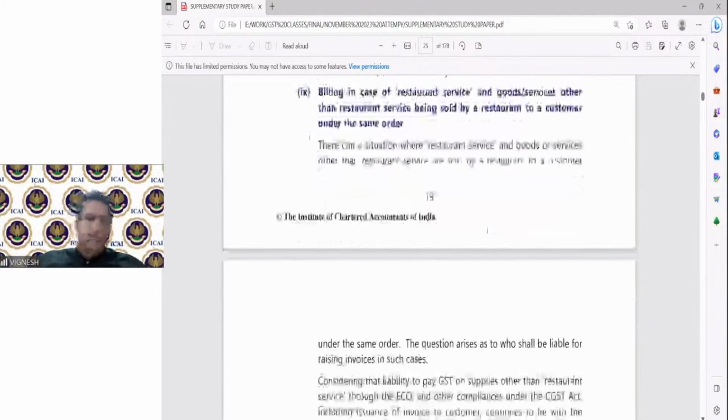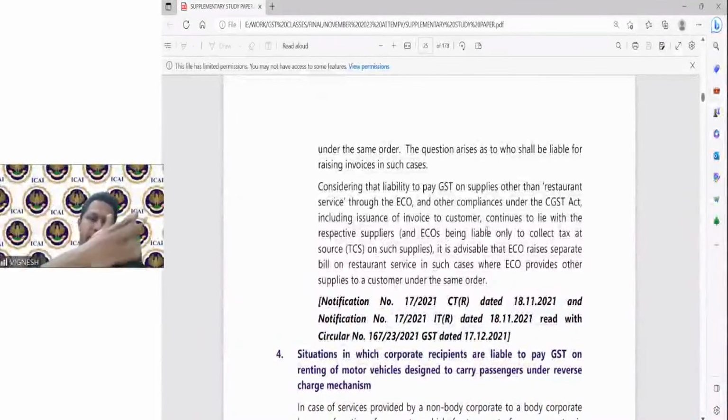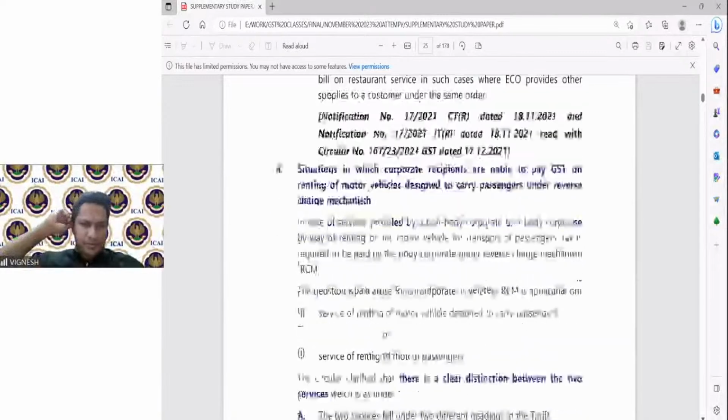The advice given is that you have to make sure both are segregated separately. Separate bill for restaurant service, separate bill for the other service. Because on other supplies, the restaurant or that particular person has to pay the tax. Only on restaurant services, Swiggy has to pay the tax.